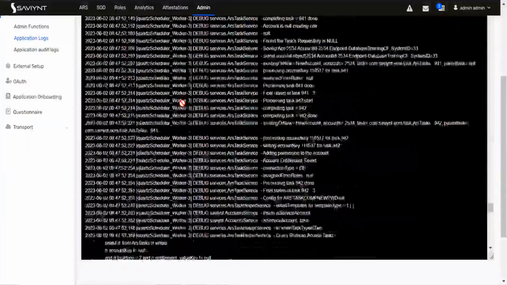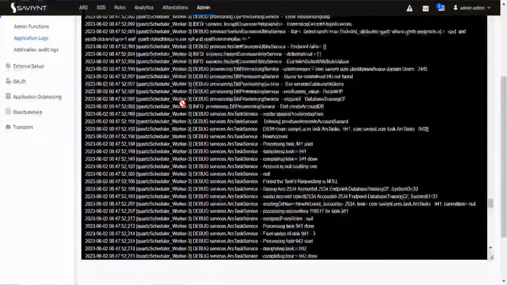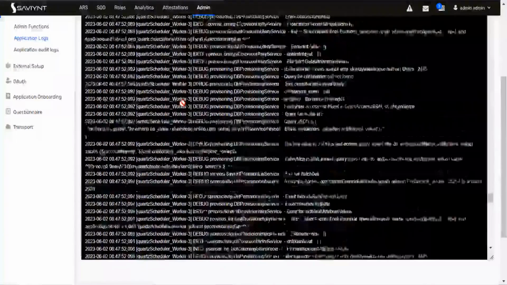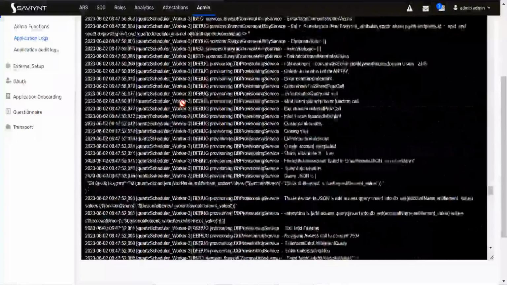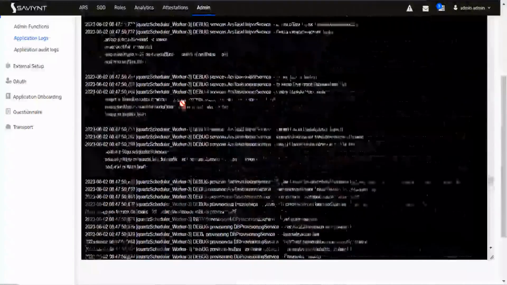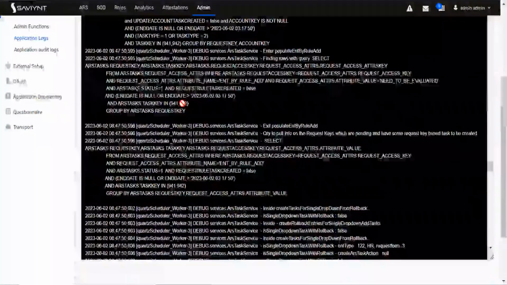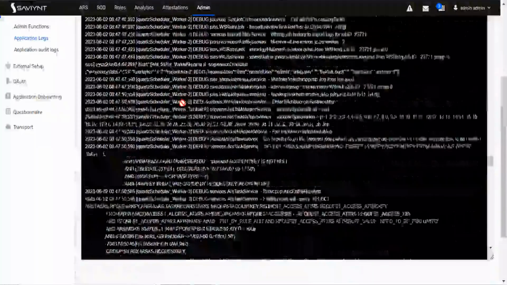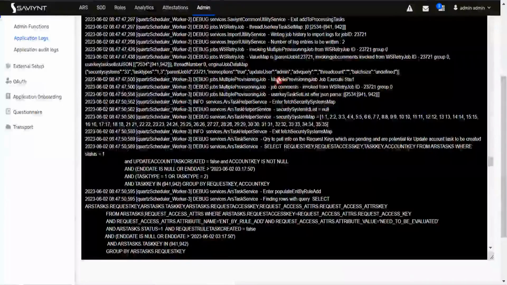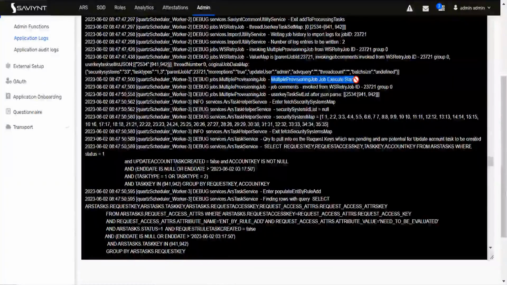If you go up, up, up, you see the job is done, so somewhere it starts here. Multiple provisioning, job execution start. So the job started here.